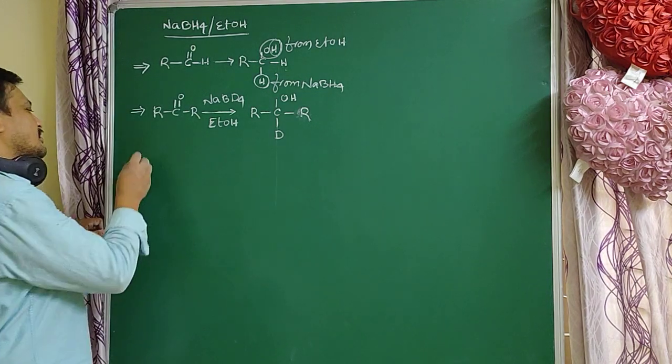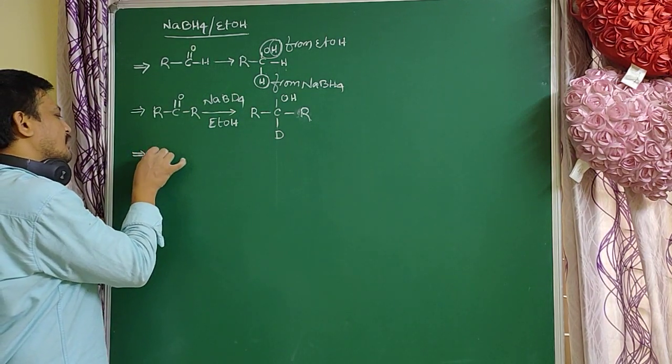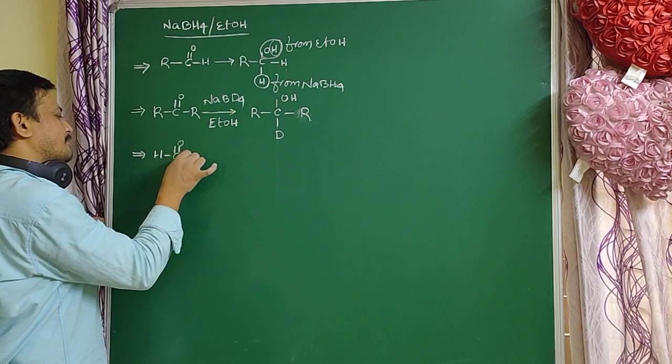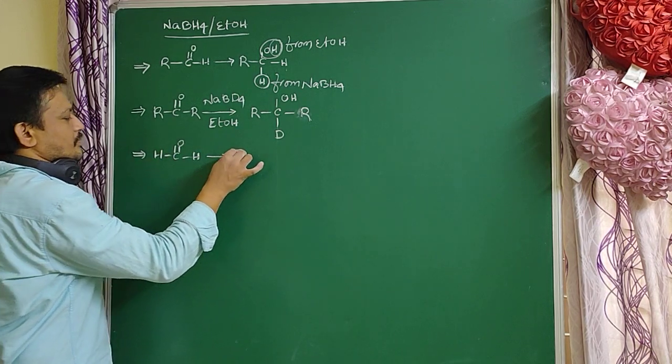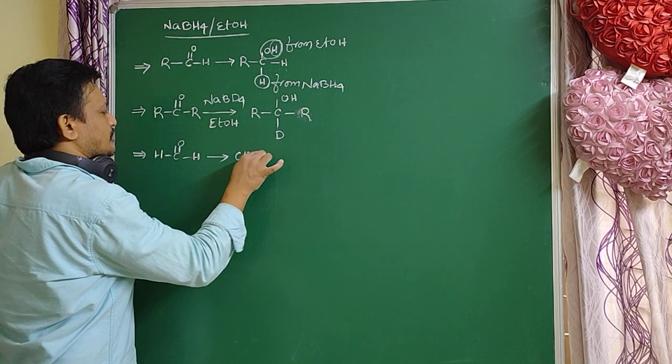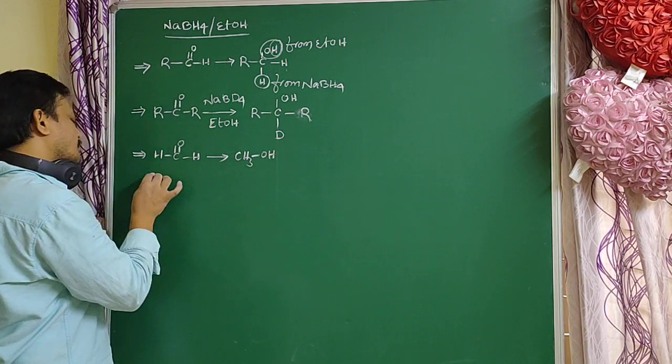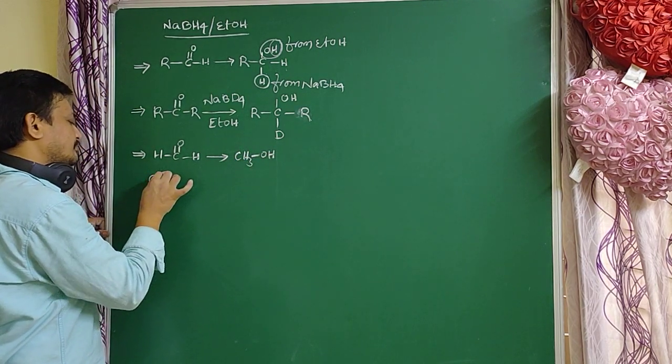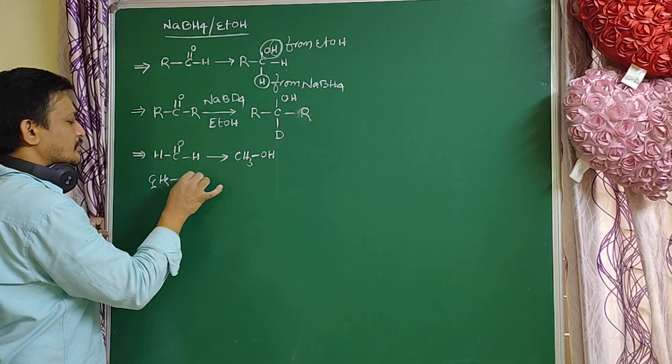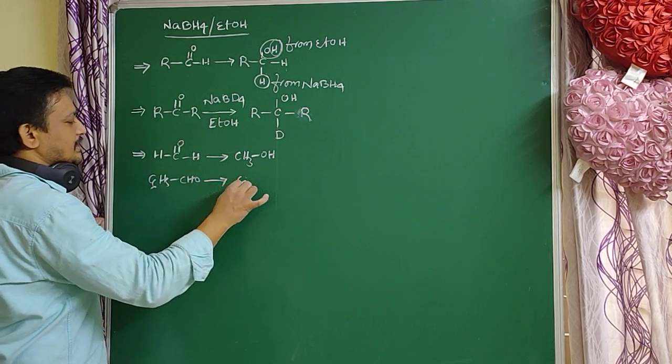All aldehydes, for example, formaldehyde converts to methyl alcohol, a simple alcohol. Benzaldehyde converts to benzyl alcohol.